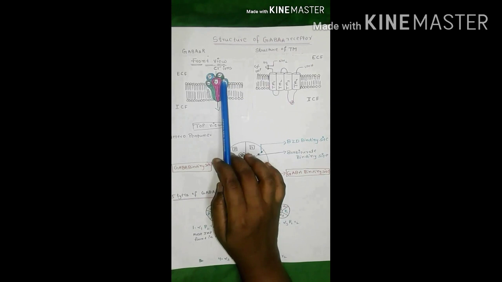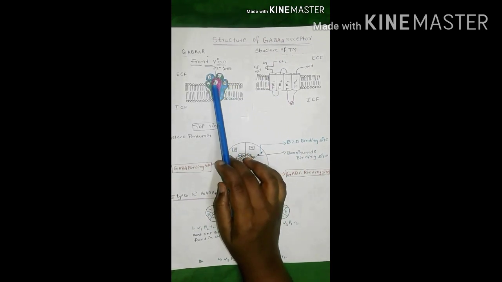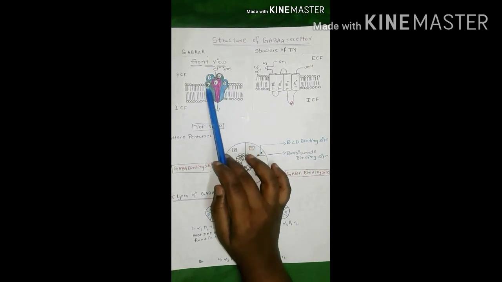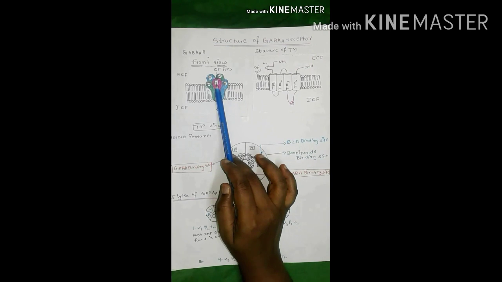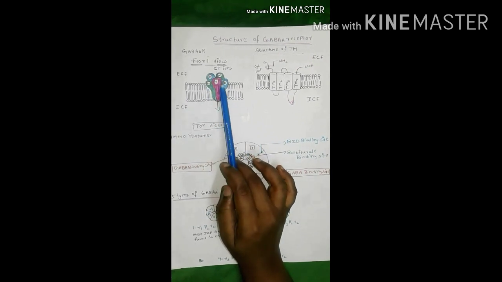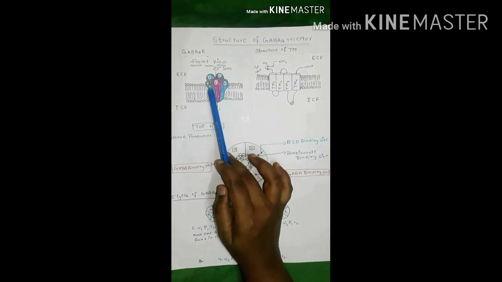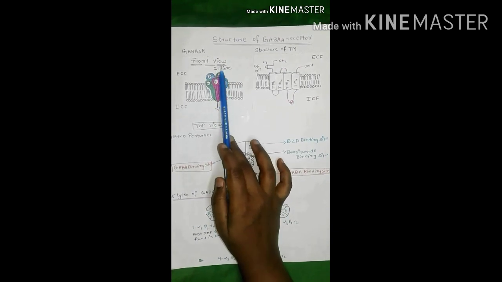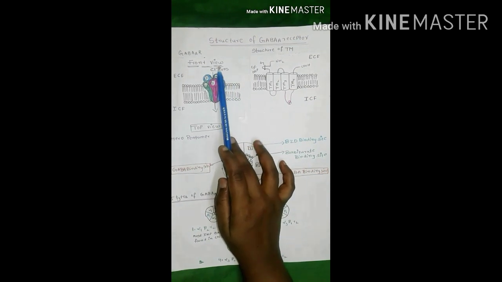This GABA A receptor is a pentamer. Pentamer means it contains 5 subunits: 2 alpha subunits, 2 beta subunits and 1 gamma subunit. They allow only chloride ions, so they are selective anion receptors.